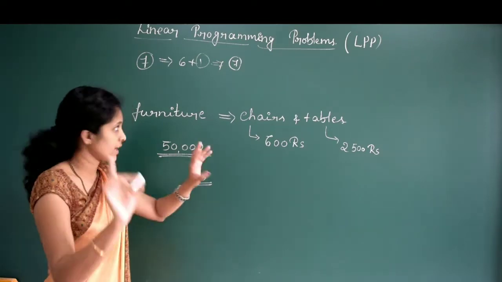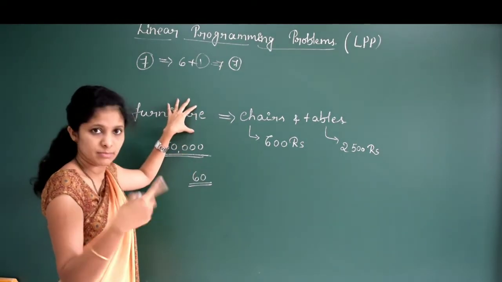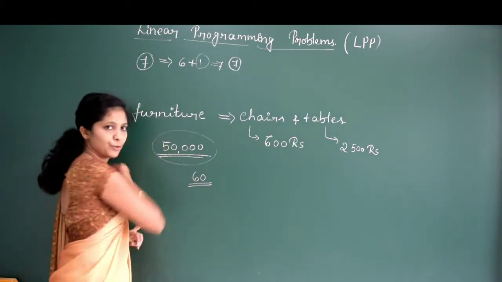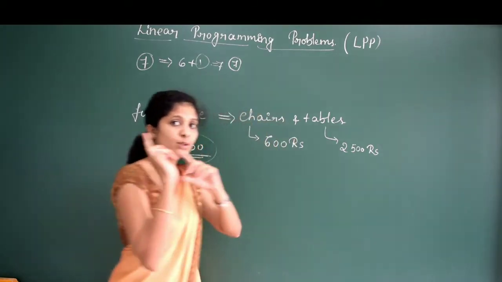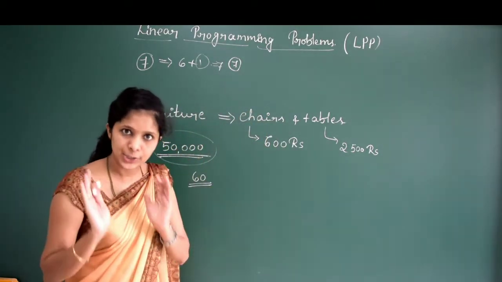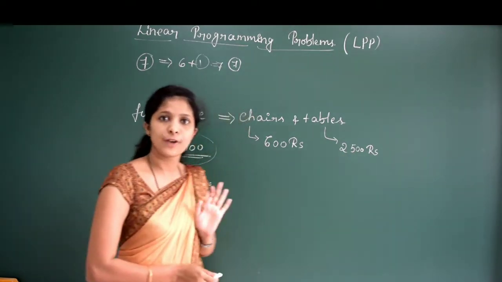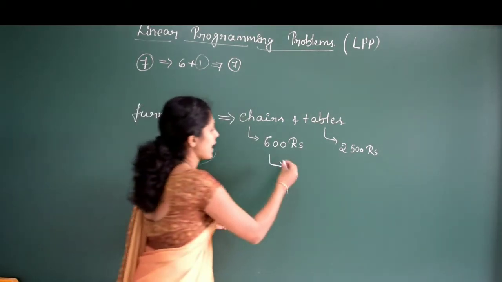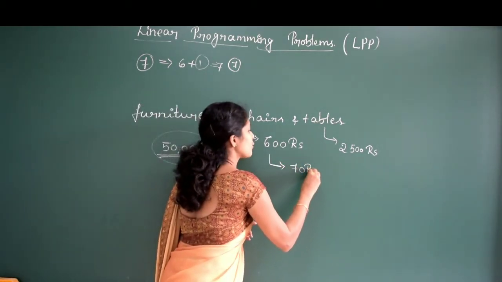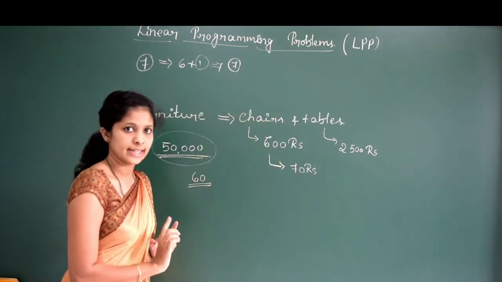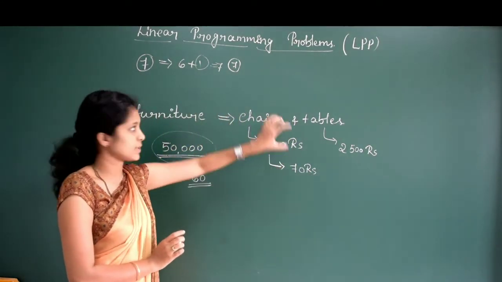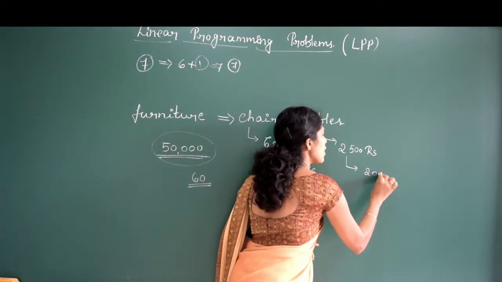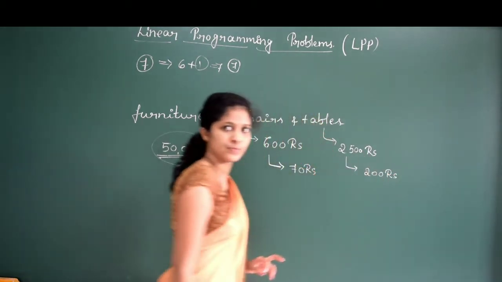He estimates that he can get a maximum of 70 rupees profit from the sale of one chair, and he thinks that he can get 200 rupees from the sale of one table.